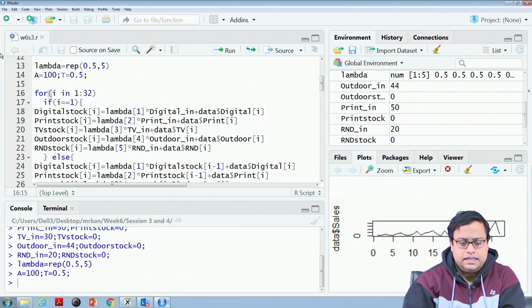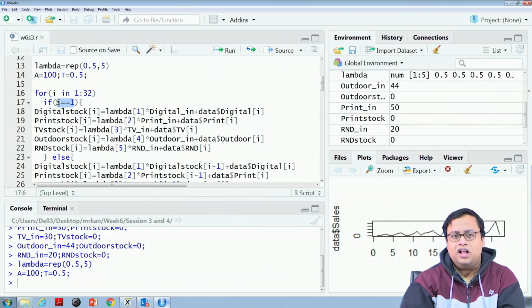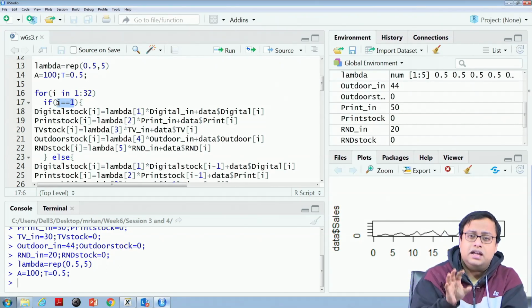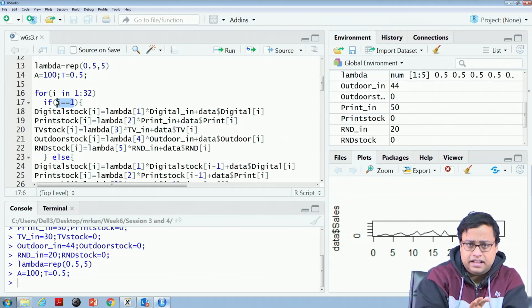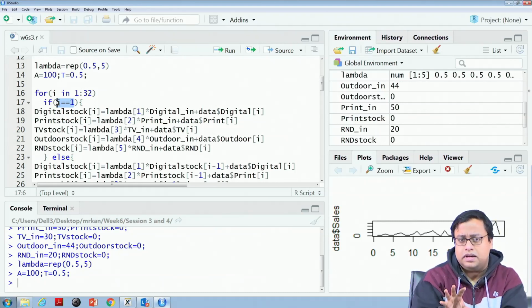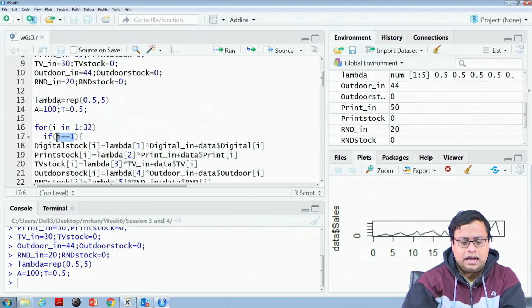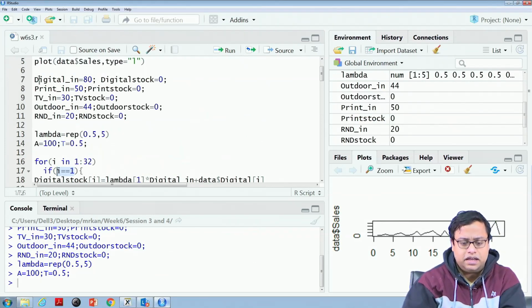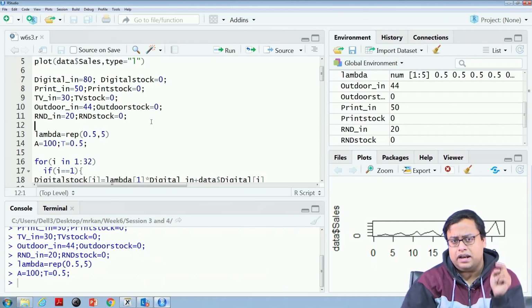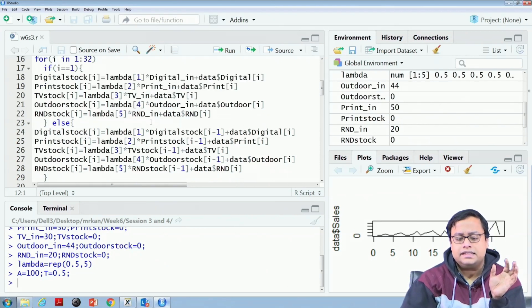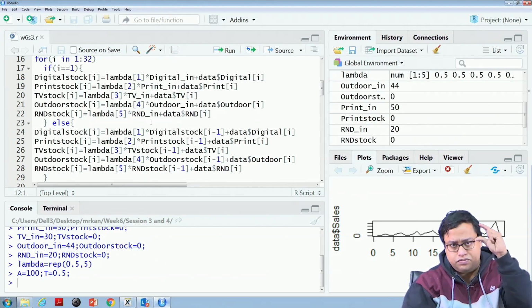Now, if I is equal to 1, with a double equals, I am doing a comparison. If I is equal to 1, all the calculations will happen based on the digital IN, that means the initial expenditure, the values that I have written at the top. So, at the first time period, these values will be used: 80, 50, 30, 44, 20. But for all other cases they will not be used. That is why the calculation will be different.